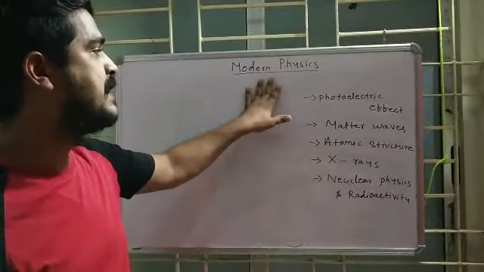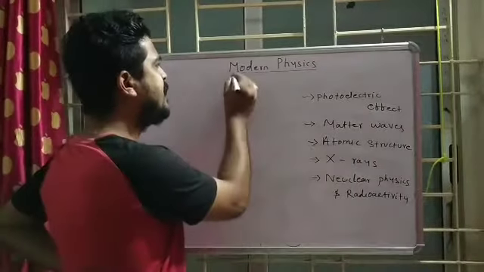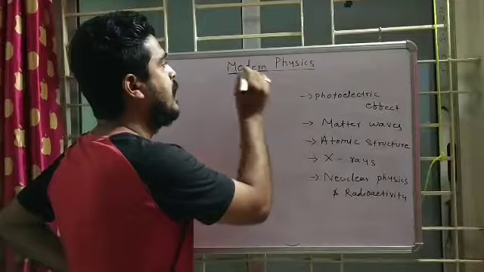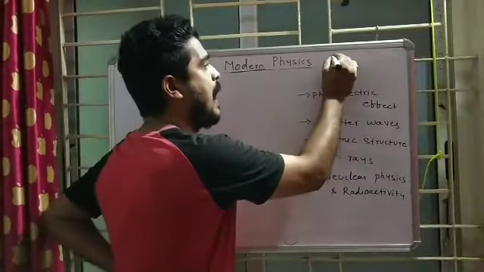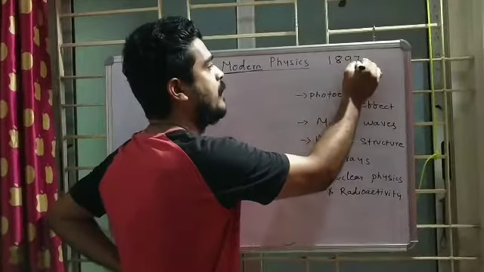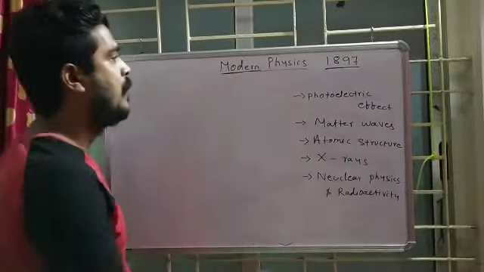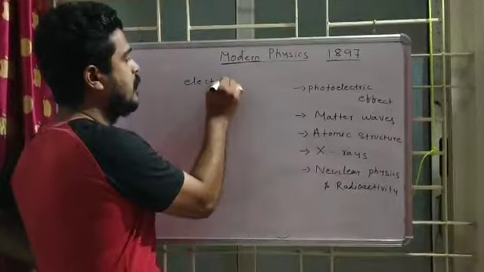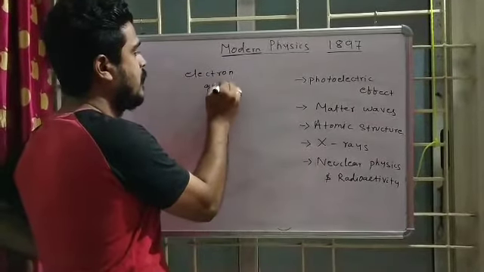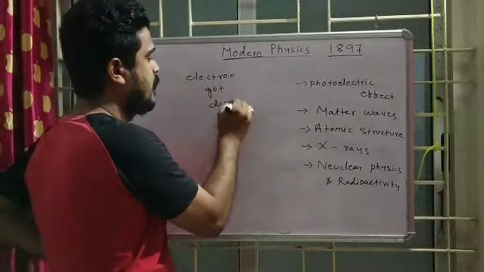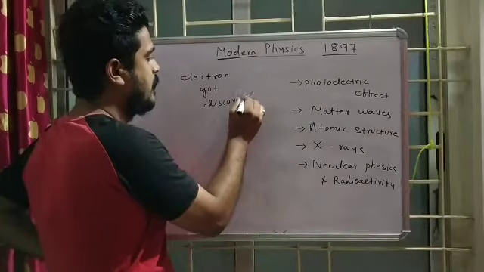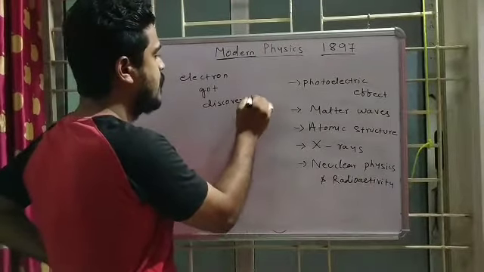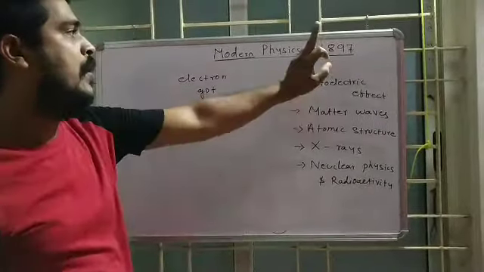Modern physics, the name is modern physics, but it came into existence after 1897. Why? What happened in 1897? The electron got discovered. So after 1897, the physics is renamed.